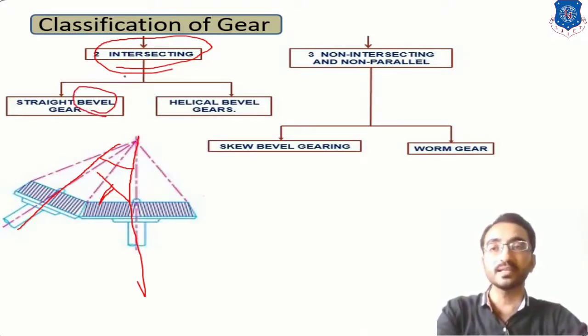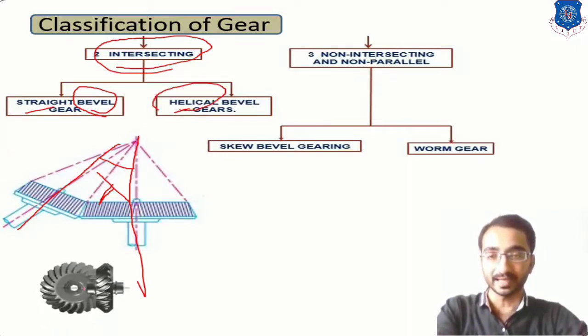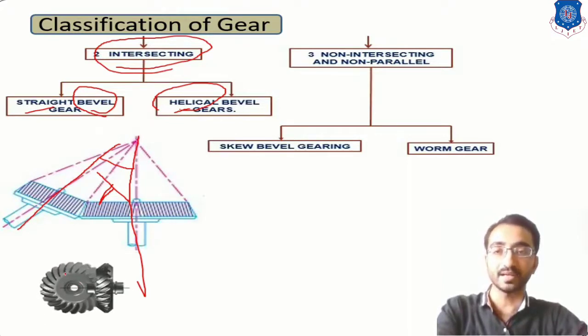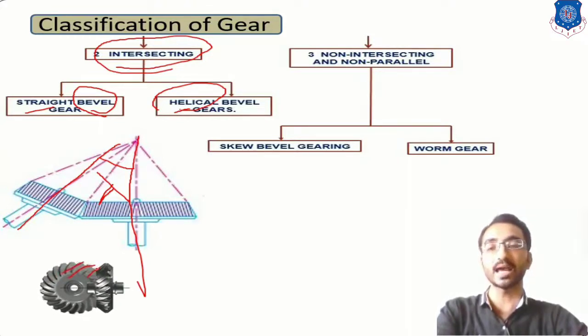Okay, now these bevel gears are again made up of two types, straight bevel and helical bevel. Again you can consider from its name itself, in helical gear the teeth will be at some helical angle. For example, in this mechanism you can observe that this teeth profile is inclined at a certain angle, and this angle will help to transmit a large amount of power.